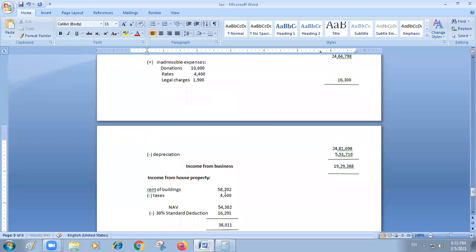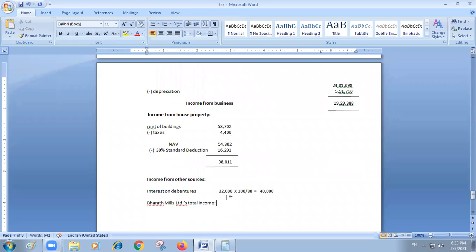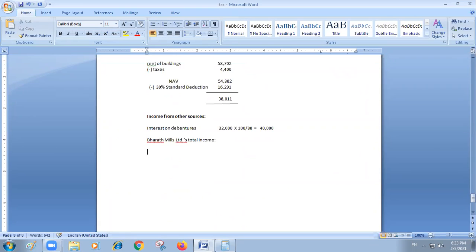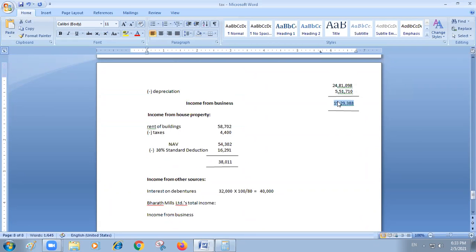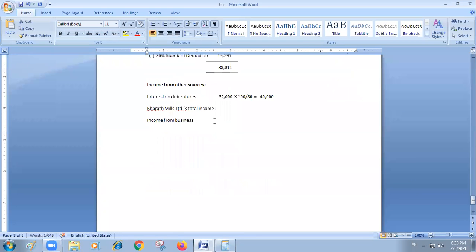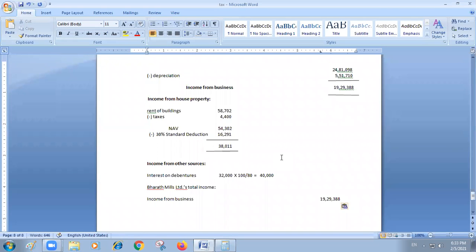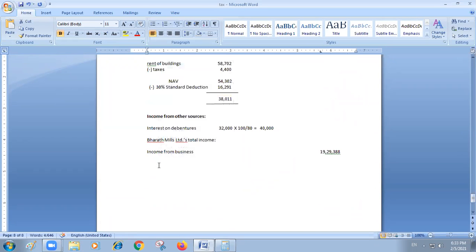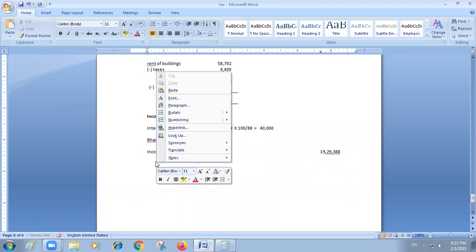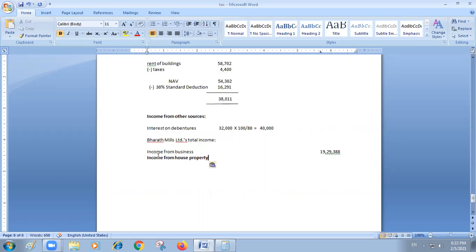Total income is, first of all, income from business. How much is there? 19,29,388. The second one is income from house property, that I am taking.